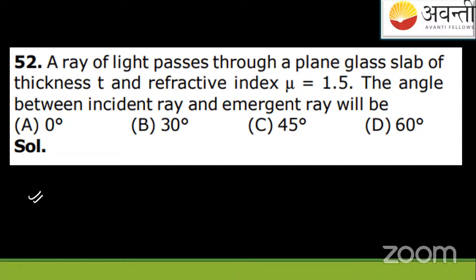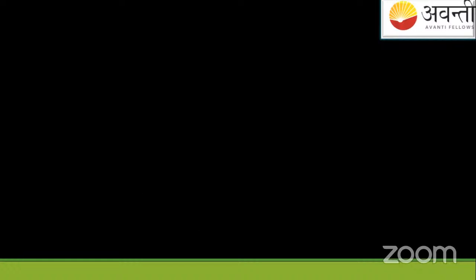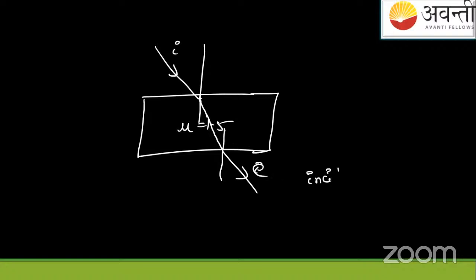A ray of light passes through a plain glass slab. देखो ये like this. Next. ग्लास स्लैब है, इसका रिफ्रैक्टिव 1.5 है. A ray of light passes through a plain glass slab. Denser है towards like this. When it will come out, it will be again parallel. So this I and I dash E, which is emergent ray, I will add incident. We have studied this article, no? Incident ray and emergent ray are parallel.